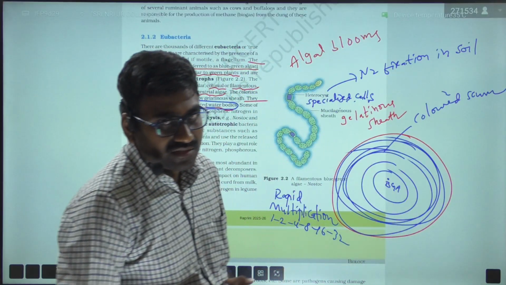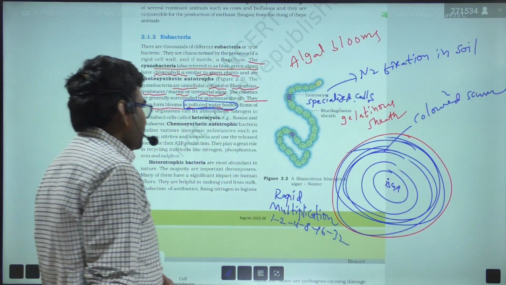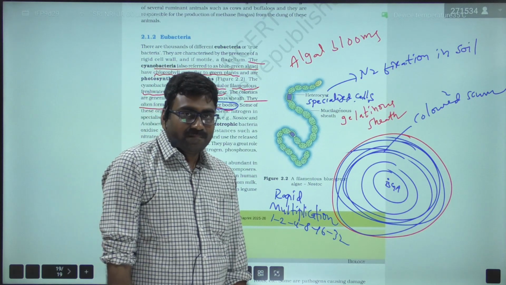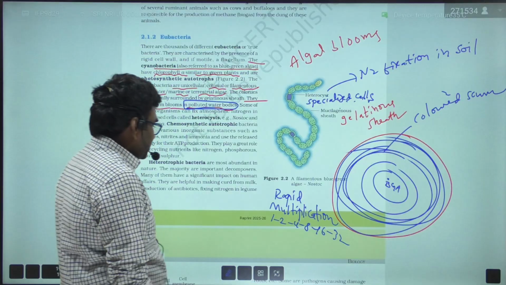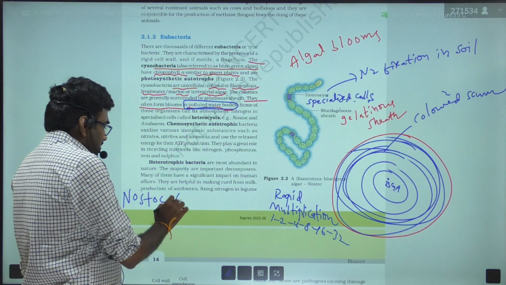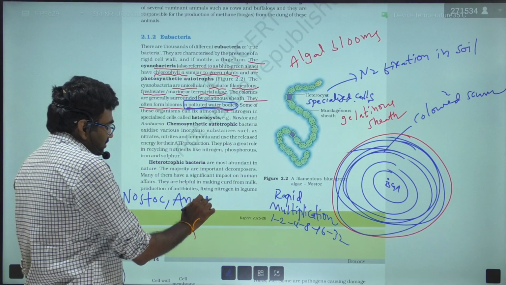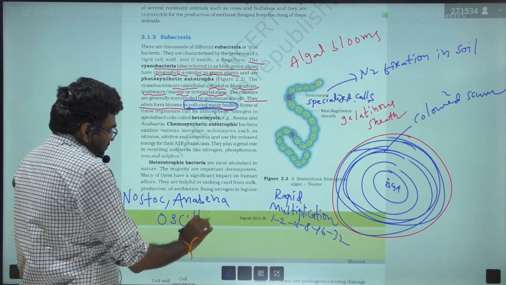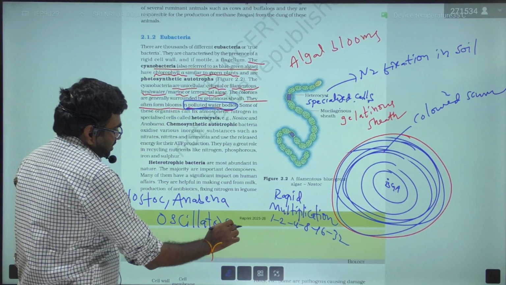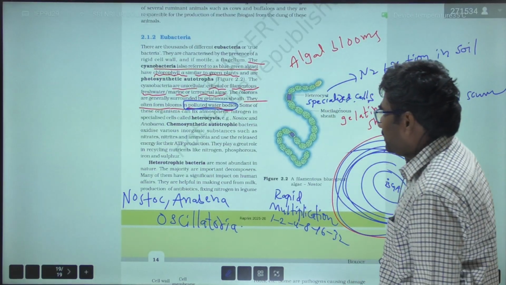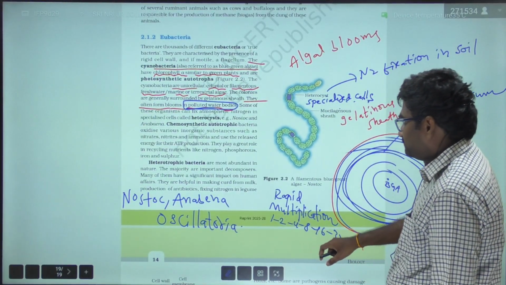Further, it leads to an improvement in crop yield. Examples of cyanobacteria are Nostoc, Anabaena, and Oscillatoria. So this is about the cyanobacteria.